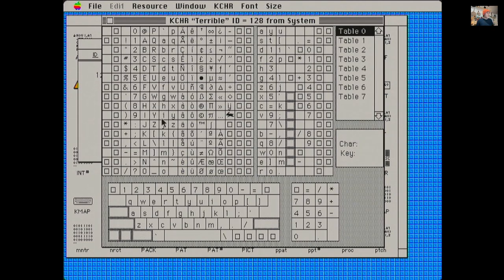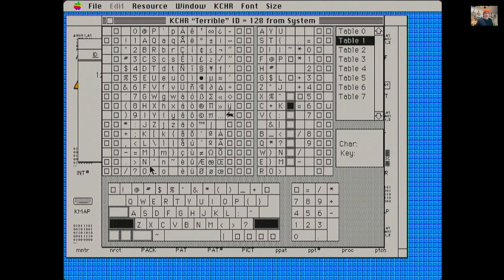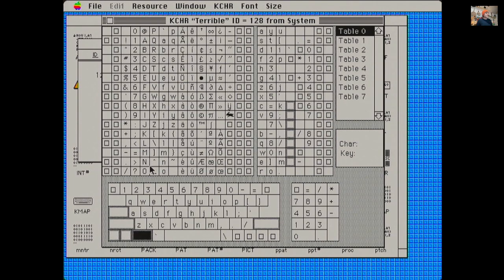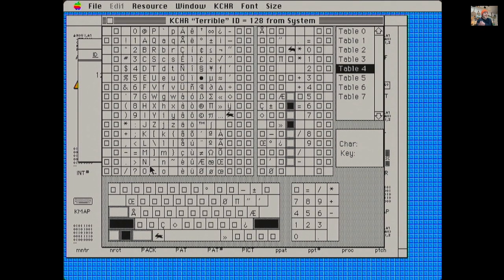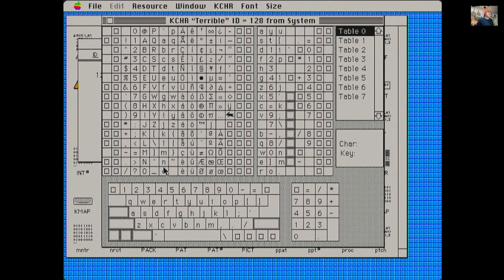At the top, you have all your characters, and then at the bottom is your keyboard. If you hold down a key on the keyboard, you can see it lights up all the places that it appears. So J is on the keyboard there, and it's showing where J is. If you hold down a modifier key like Shift, Option, or Command, then it shows what happens when you hold that key or those combinations of keys. And yeah, it's just so beautifully straightforward.